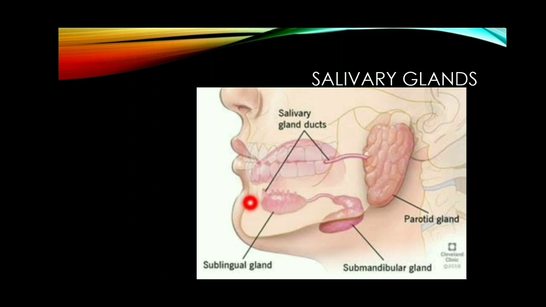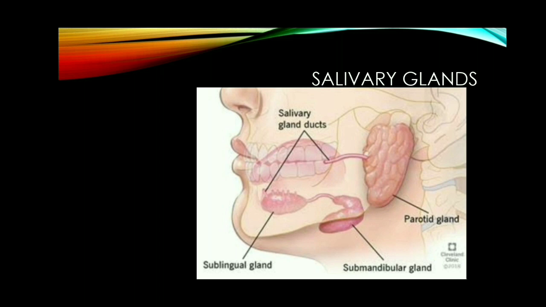Submaxillary or submandibular gland lies at the angles of the lower jaw. The salivary gland secretes a viscous fluid called saliva. Approximately 1.5 liters of saliva is secreted per day. This saliva contains an enzyme called ptyalin or amylase.